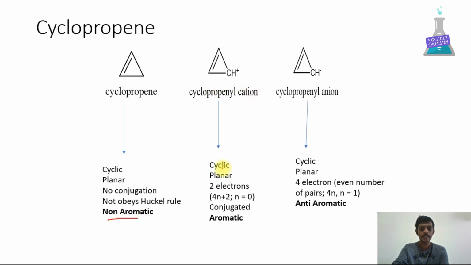Cyclopropenyl cation. Here the molecule is cyclic, planar, with 2 pi electrons. They are conjugated and aromatic. It obeys Huckel's rule 4n plus 2, n is equal to 0. Cyclopropenyl anion. The molecule is cyclic, planar, with 4 pi electrons. Here the negative charge also contains 2 electrons, an even number of pairs, n is equal to 1, hence the molecule is anti-aromatic.